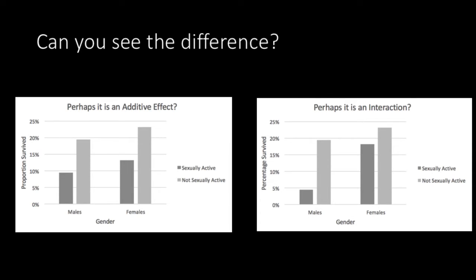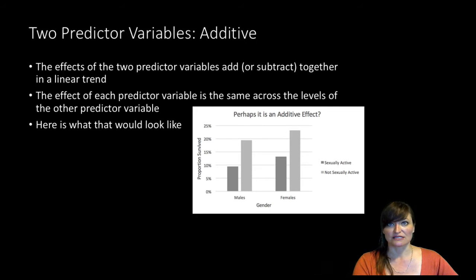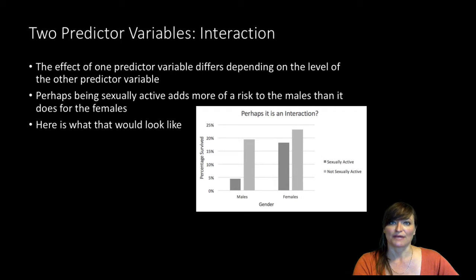Let's go ask that question. Is there a difference in survival rate between the genders based on sexual activity? Or does sexual activity have the same risk for both genders? Did you hear which one of those was additive and which one was interactive? Does sexual activity have the same risk for both the genders? That's an additive statement. Is there a difference in survival rate between the genders based on sexual activity? That would be implying that there might be an interaction.